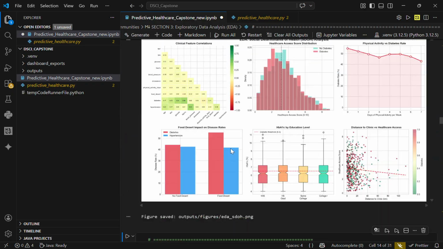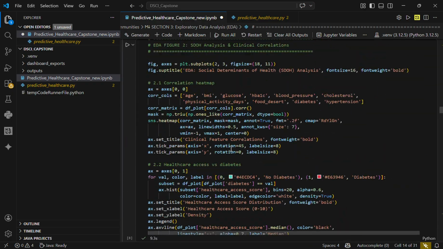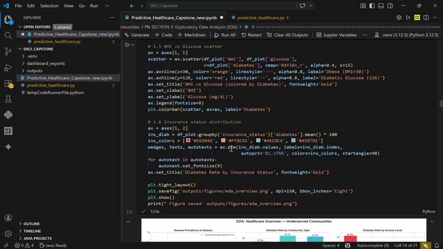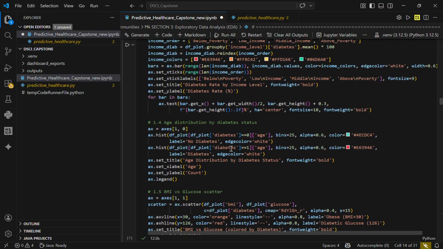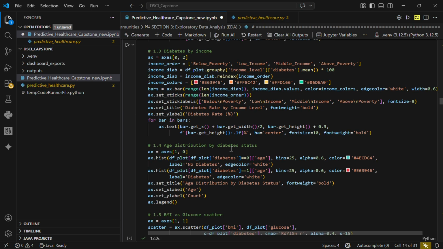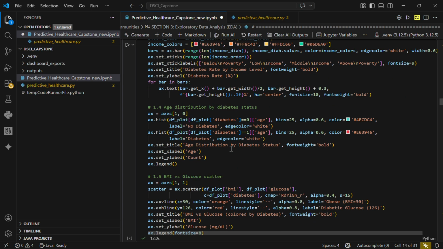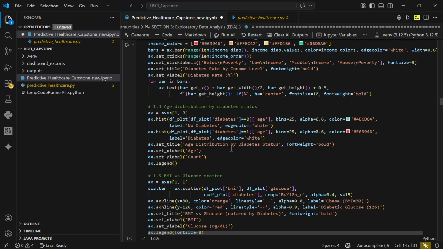We also did feature engineering. In feature engineering, we created five new engineered features, including a diabetes risk index that combined BMI, glucose, HbA1c, and age into one score, and a health barriers score that combined clinic distance, food desert status, and access score. So it gave our model richer signals to learn from.